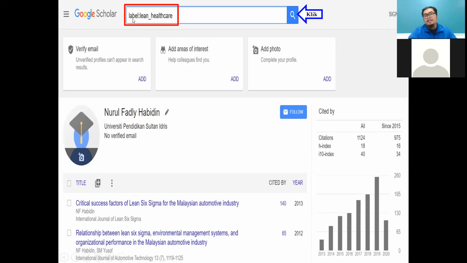You need to remember you should write a label first. I try to find lean healthcare, but you cannot use a space, so I put an underscore. You need to follow the same thing also. Don't put a space here. So for the label, please write down lean underscore healthcare, with no space.